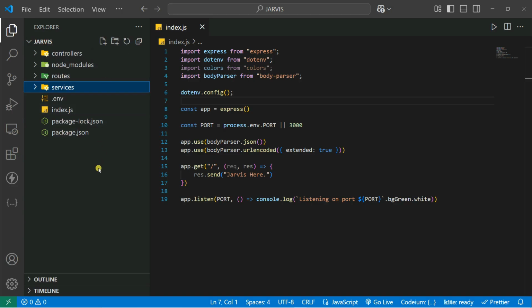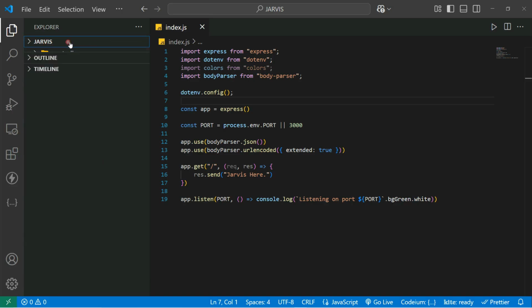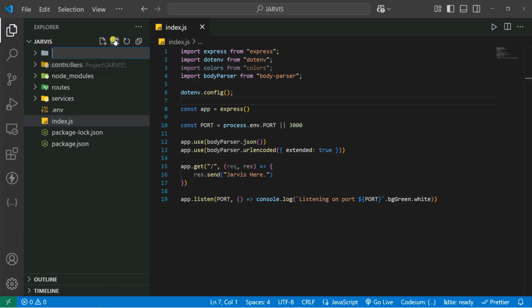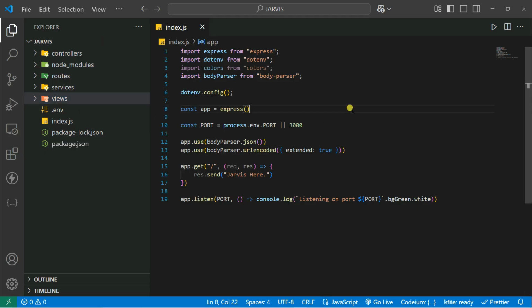Then we're going to create another folder for views, because we're not going to use any React.js. If you're not creating the application using React.js, yes, you can also use React.js, that's a valid point. But in this case I'm just going to use EJS, or I can use HTML. So inside this views folder I'll have all of my HTML files. You can also use React.js if you're an expert on that.